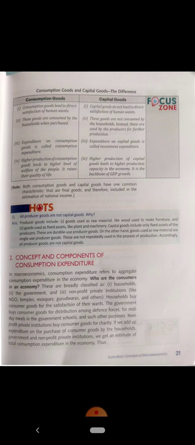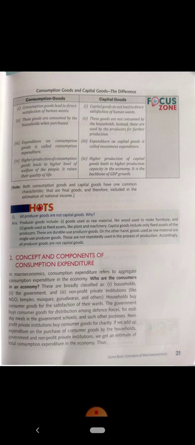What is consumption expenditure? Consumption expenditure refers to the aggregate expenditure by the consumers in an economy. So who are the consumers? Basically consumers are of three types: households, the government and non-profit private institutions. We as a household sector do a number of expenditures on various goods and services.